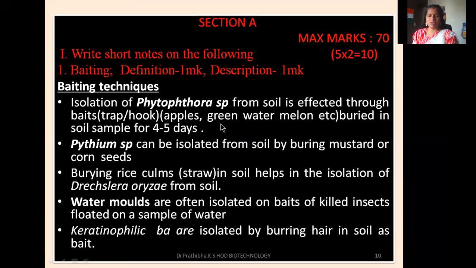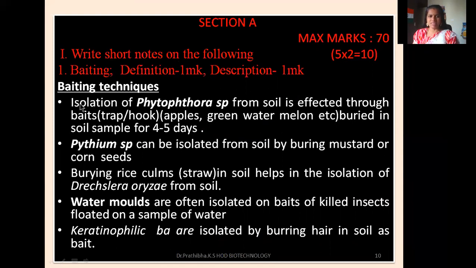I'm not going to discuss all the question answers in detail, it takes too much time. I'll just be reading the answers for the respective questions. We will also discuss how the marks are divided for 2 marks. Baiting technique: definition 1 mark and description 1 mark.